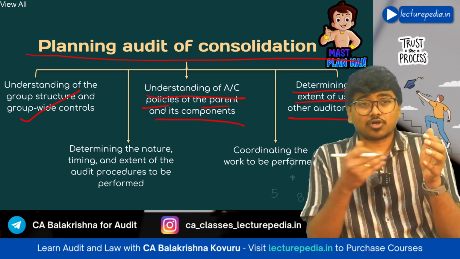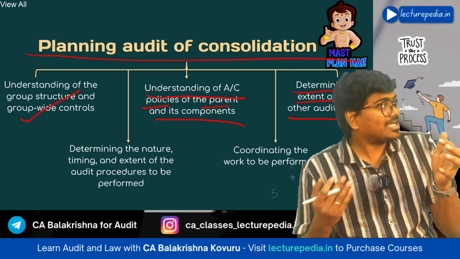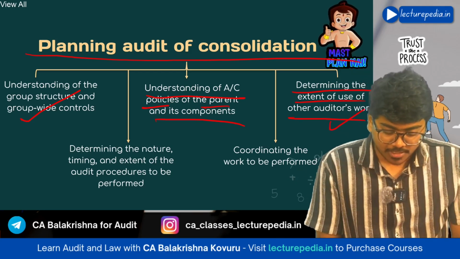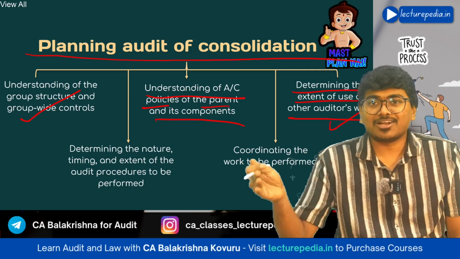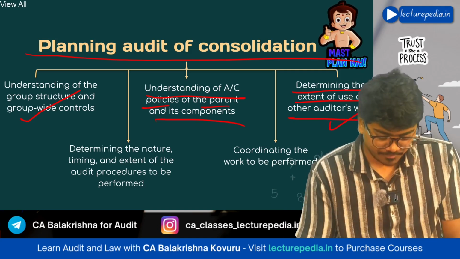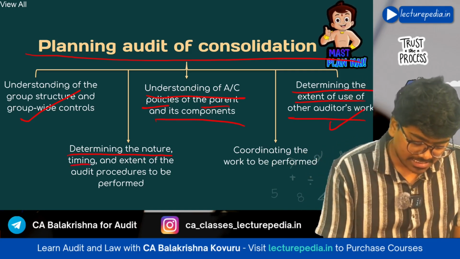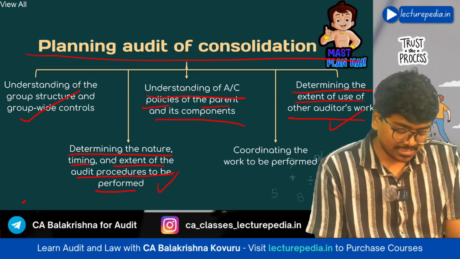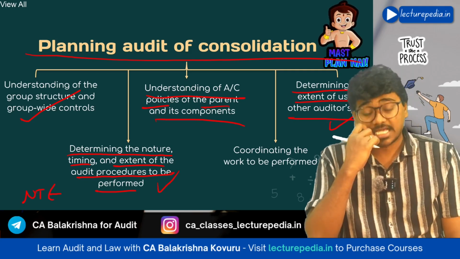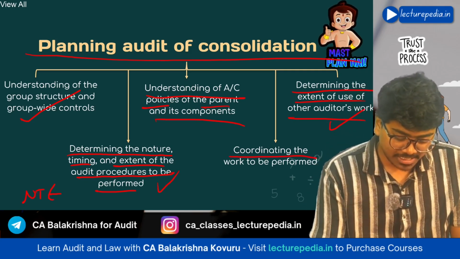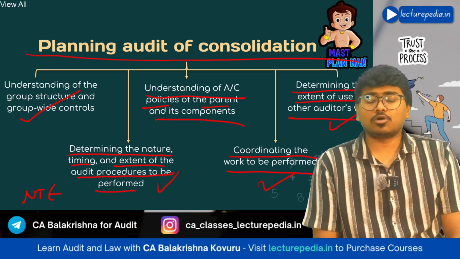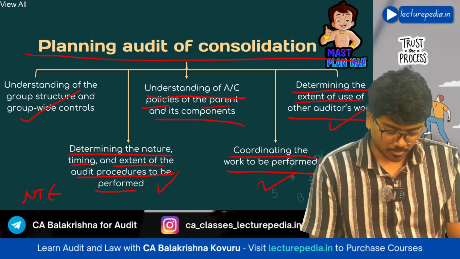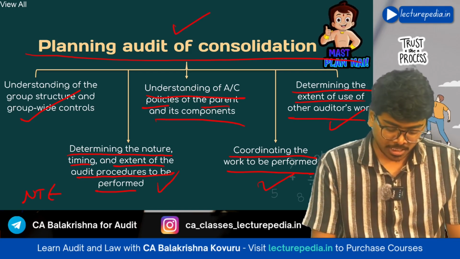And the auditor of components will be known as the other auditor. So you need to determine how much work of the other auditor has to be utilized. Next, determining the nature, timing and extent of audit procedures to be performed, that is, NTE of audit procedures has to be determined. Next, coordinating the work to be performed. You should coordinate with other auditors with respect to the work that has to be performed. So this is how you will plan the audit of consolidation.